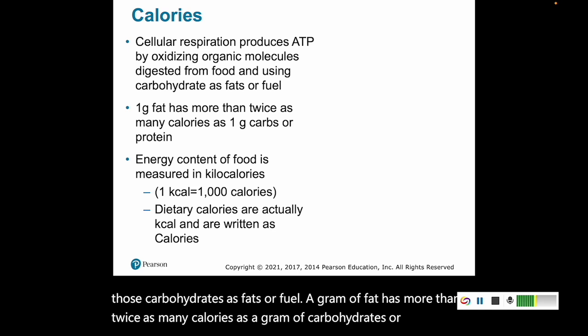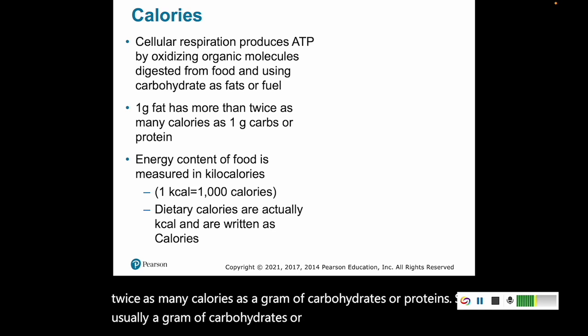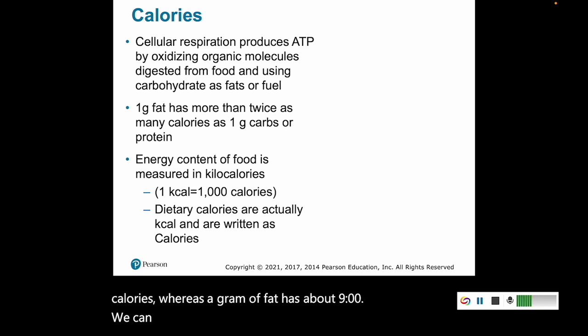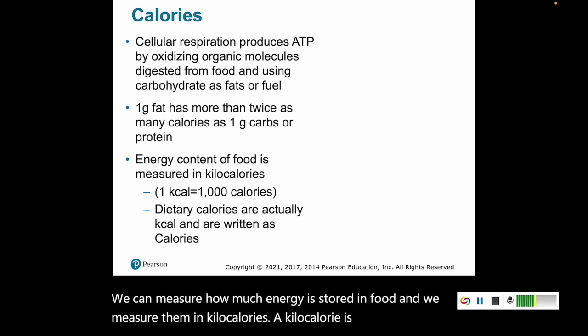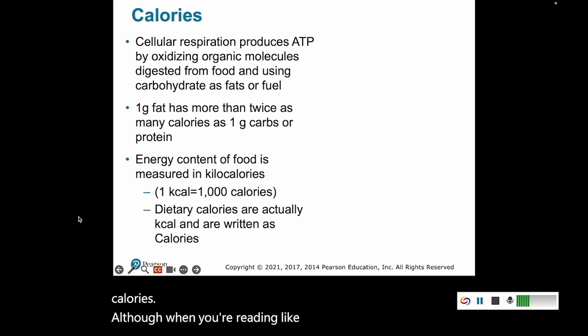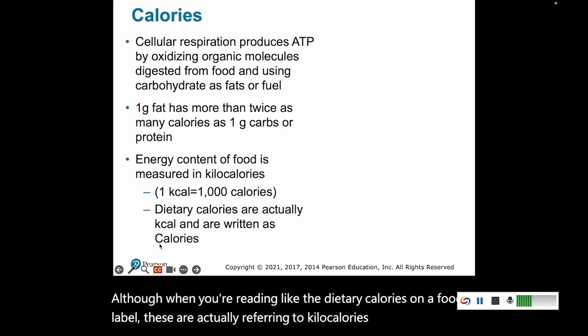So usually a gram of carbohydrates or proteins has about 4 calories, whereas a gram of fat has about 9. We can measure how much energy is stored in food, and we measure them in kilocalories. A kilocalorie is the same as 1,000 calories. Although when you're reading the dietary calories on a food label, these are actually referring to kilocalories, and they're written with a capital C as Calories.